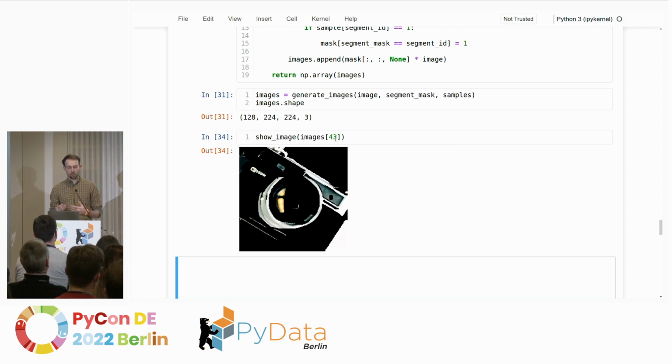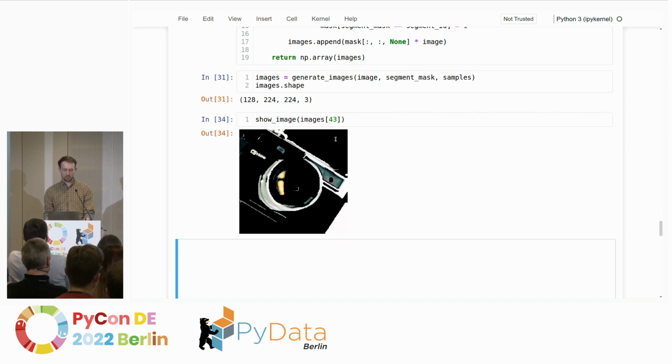Maybe we would want to always cover the same area of the image, so take into account the size of segments. There are all sorts of things you can do, and this really depends on how your model behaves and what images you're using. But for the sake of this presentation, we'll just take it the way it is and move on to the next step.